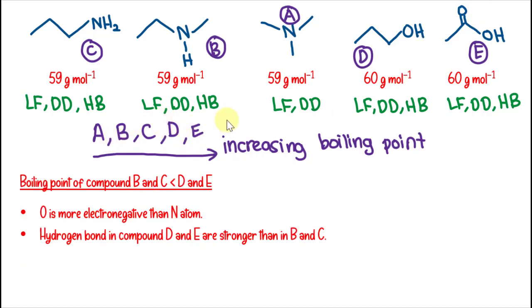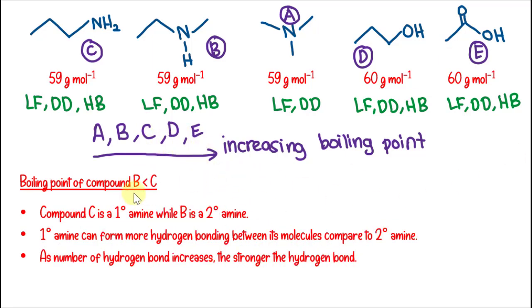Compounds B, C, D and E can all form hydrogen bonding between their molecules, but since oxygen is more electronegative than nitrogen, the hydrogen bonds in compounds D and E are much stronger than in B and C. The boiling point of compound B is lower than compound C because C is a primary amine while B is a secondary amine.